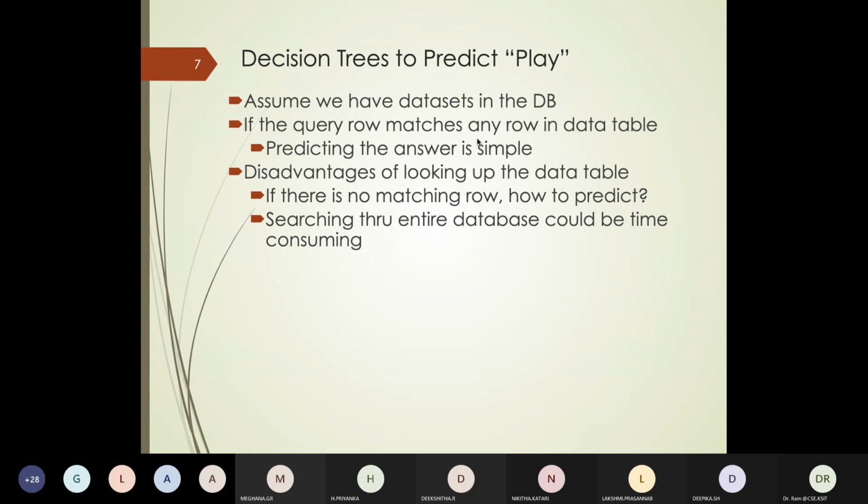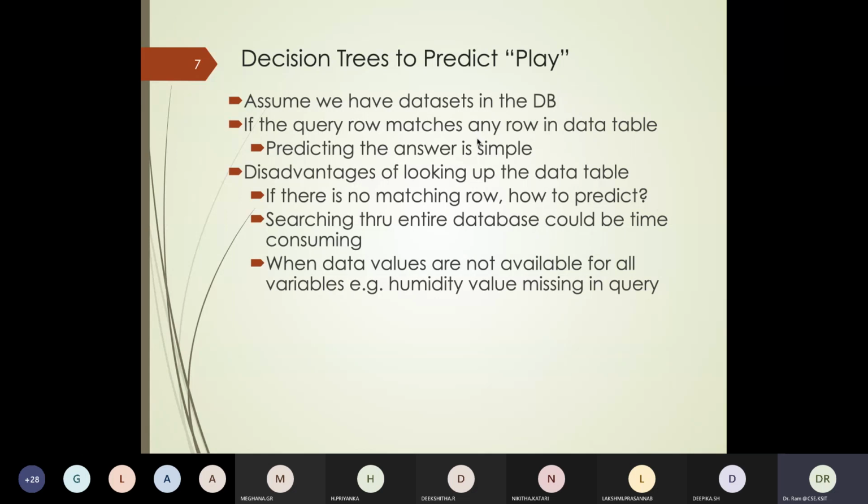Thirdly, the database could contain a large number of records, and if I need to search the entire database, it becomes an inefficient implementation because you need a lot of processing power. Whereas if you're building a decision tree directly, since we are doing quick decision making from top down, this is rule 1, rule 2, rule 3, and we are done quickly. Hence, decision trees are really popular. That's the way they are basically used.